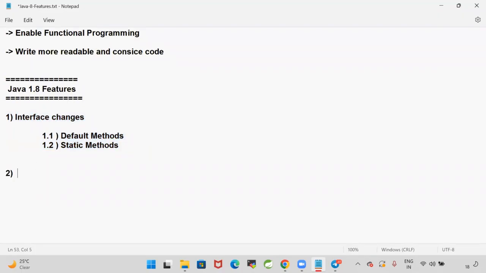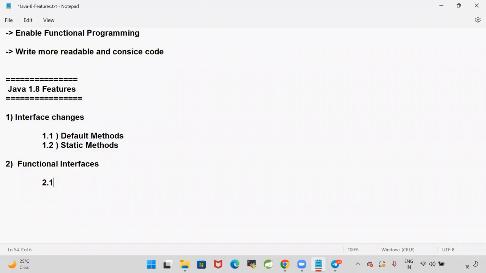Second change, they provided functional interfaces. Functional interfaces got introduced in Java 1.8. Earlier we discussed that an interface is nothing but a collection of abstract methods. The interface which contains only one abstract method is called a functional interface.